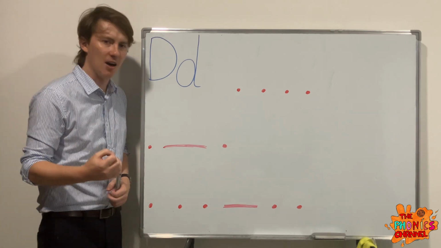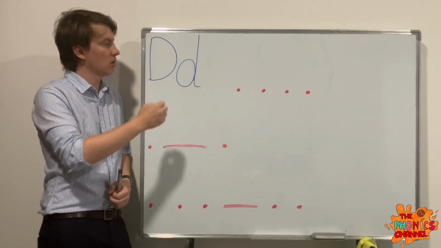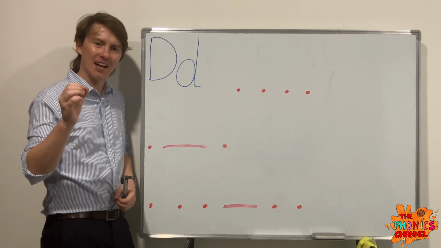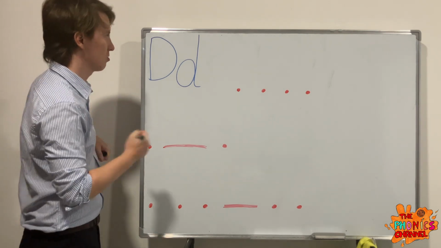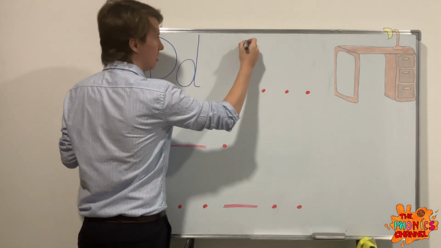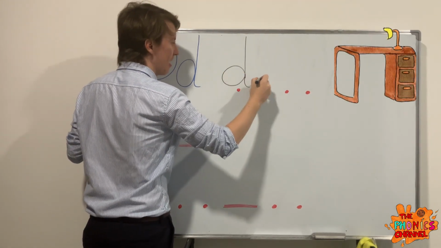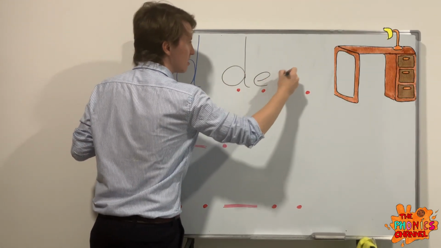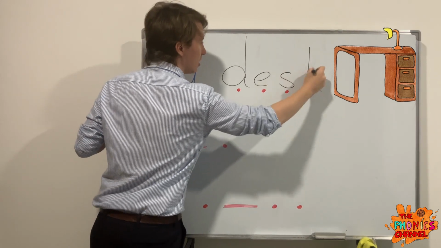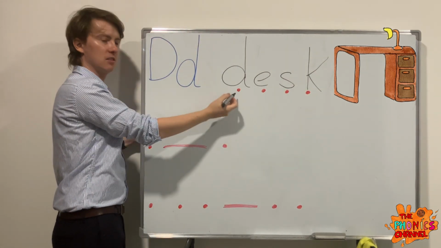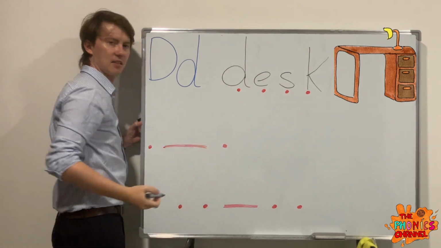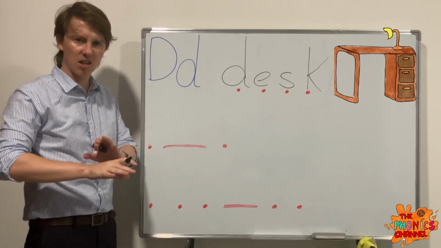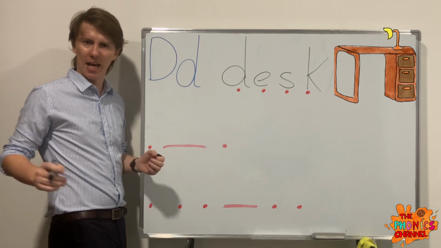So now let's find some words which have the D sound in it. The first one we have is desk. D, E, S, K. Desk. I am cleaning my desk.